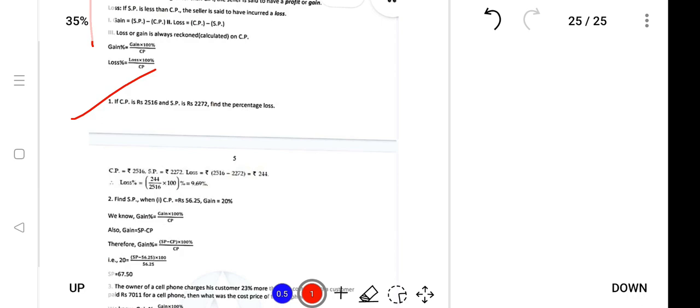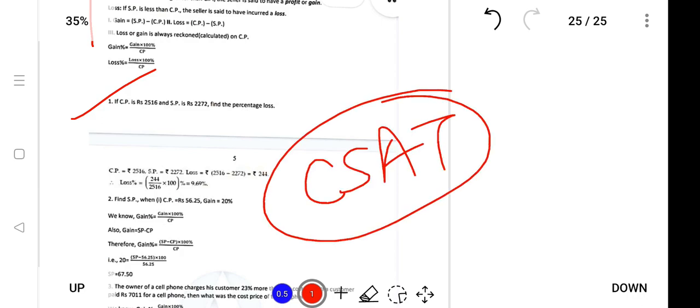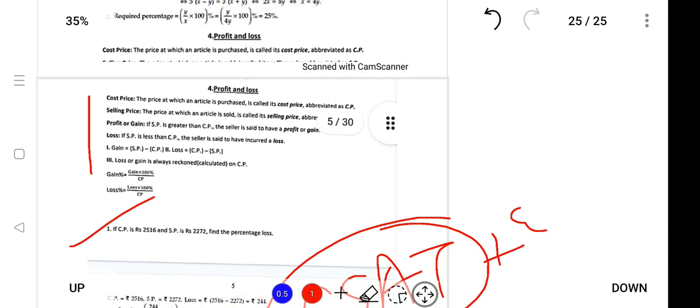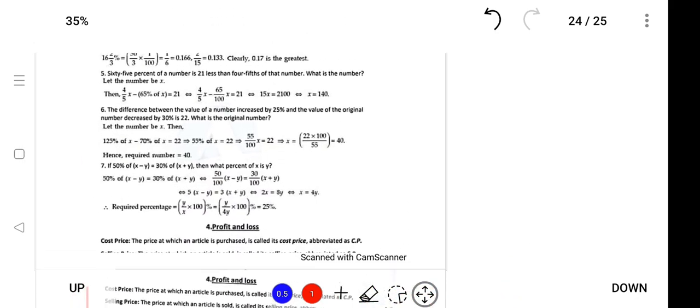So I've explained in the NSSB course before that reasoning and mental ability, and numerical plus computer and English are very important from the exam point of view. So the material will be provided once you register in the course. If you're interested in the course, I'll go through the notes once again. So this is reasoning, this is profit and loss.